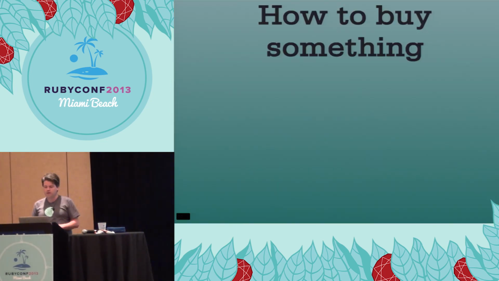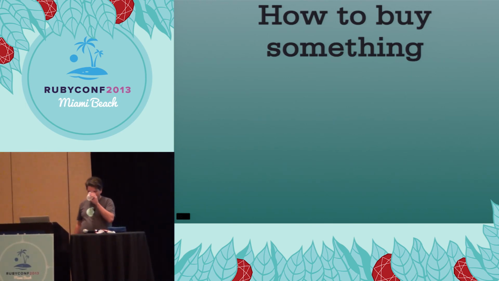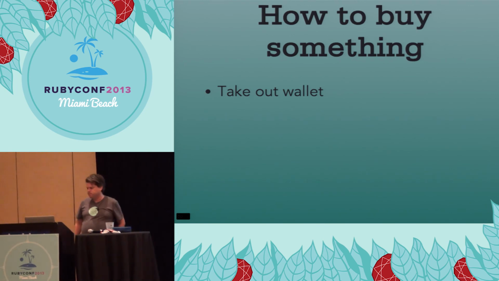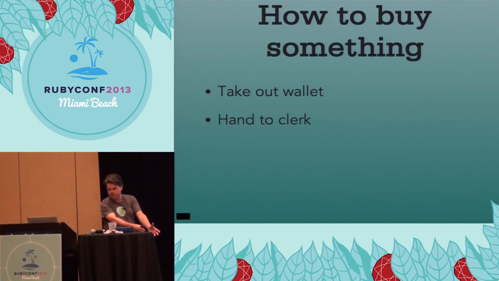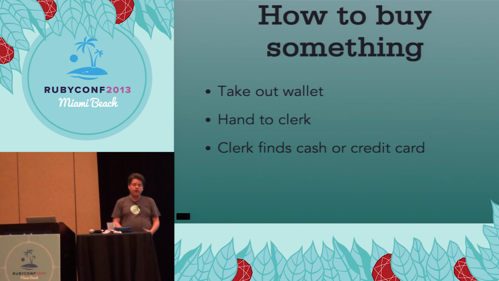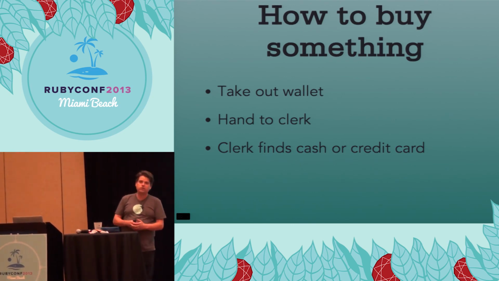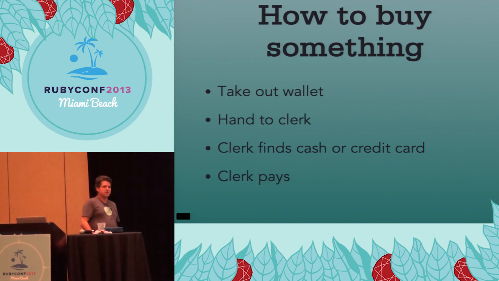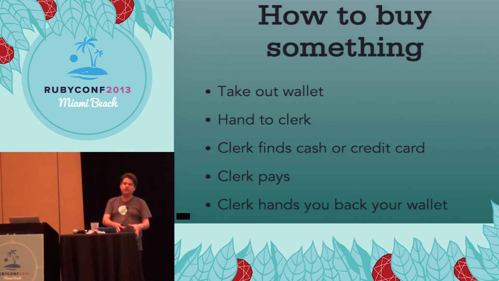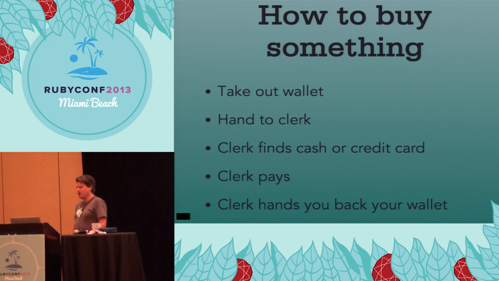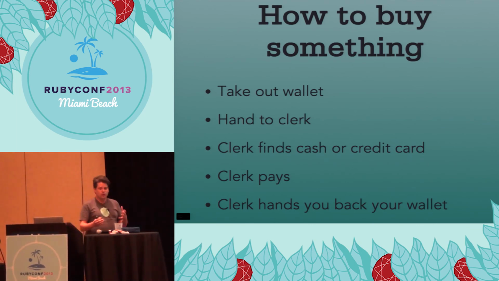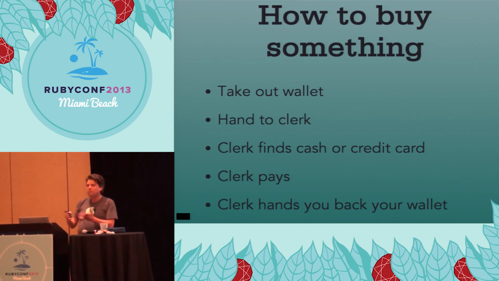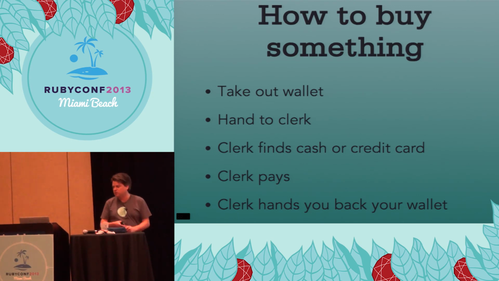So let me try to make that point by describing how you might buy something by using attributes. You take out your wallet, hand your entire wallet over to the clerk. The clerk will then rifle through your wallet to find whatever combination of cash, credit cards, gift cards he decides that you should use to pay. He will execute the transaction and hand you back your wallet in whatever state he felt like leaving it in. Some countries don't even take your credit card. They give you a machine to run your credit card through. No one buys things like this. This is crazy. But when you write code that makes heavy use of attributes, it's kind of like how you're coding.